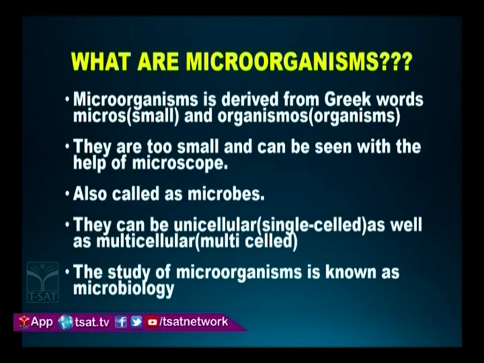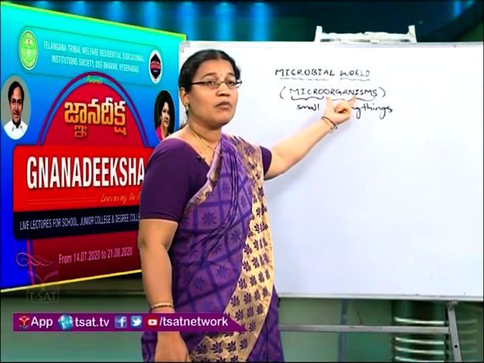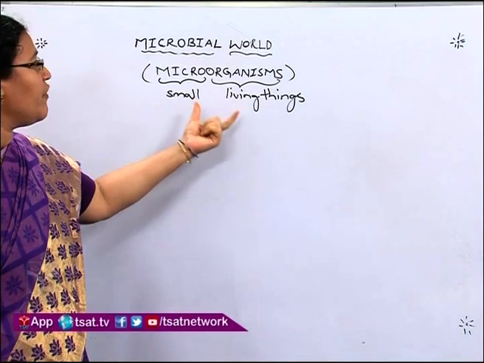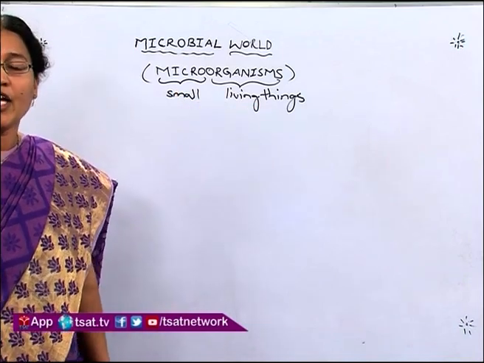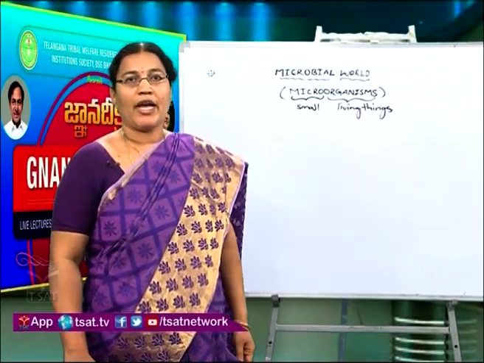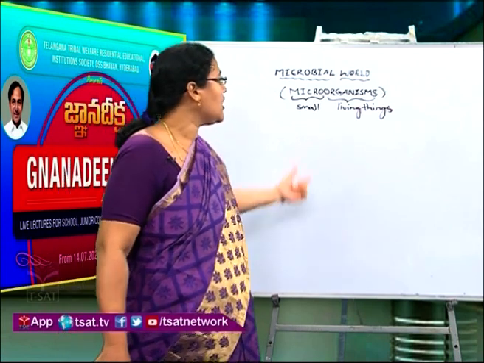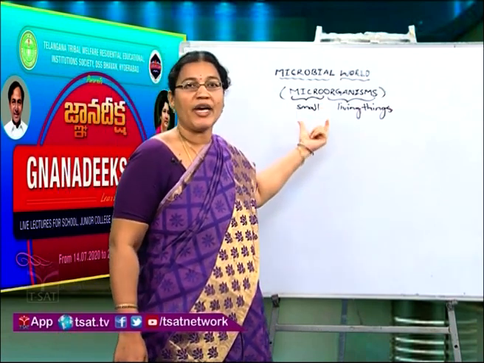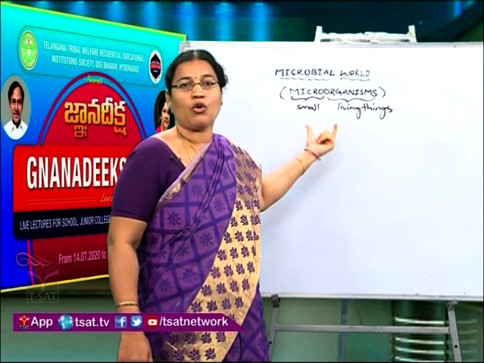See the slide. The word microorganisms is developed from Greek: micro means small and organisms means living things, which we cannot see with our naked eye but can see with the help of a microscope. That's why these organisms are called microscopic organisms or microbes.